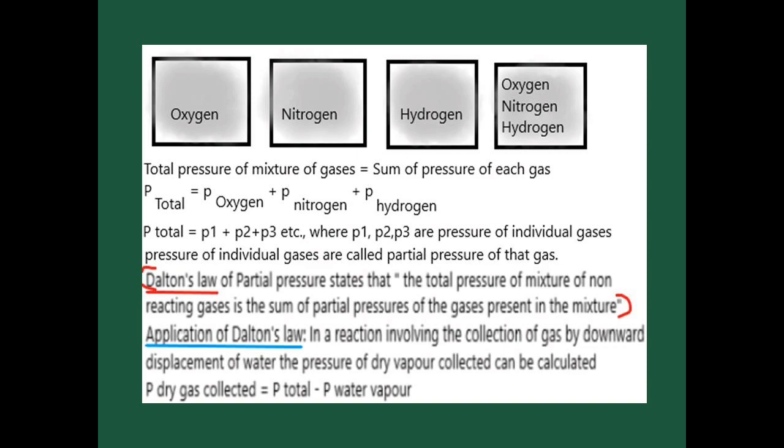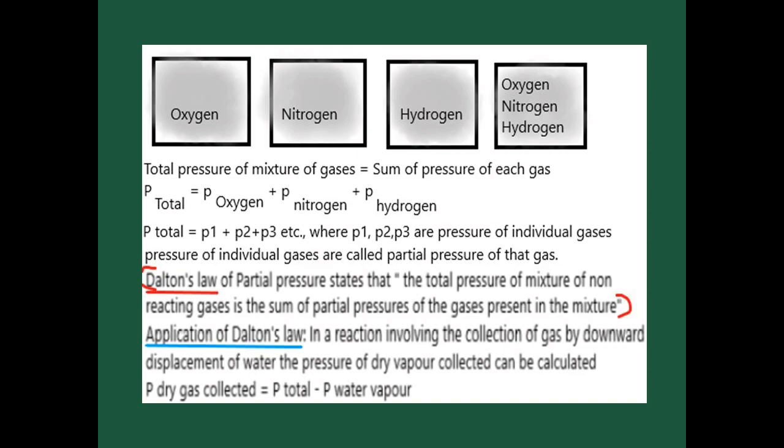Now Dalton's law of partial pressure states that the total pressure of a mixture of non-reacting gases is the sum of the partial pressures of the gases present in that mixture. Please remember that the gases should not react with each other. This Dalton's law is used to find the pressure of a dry gas.